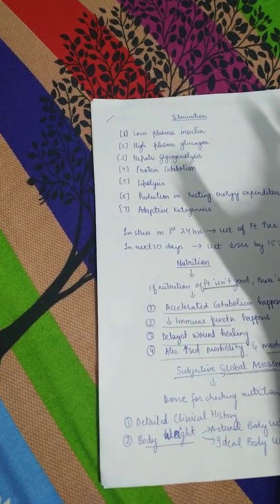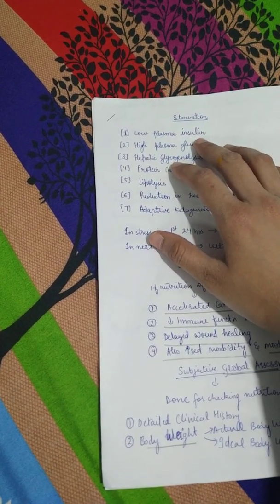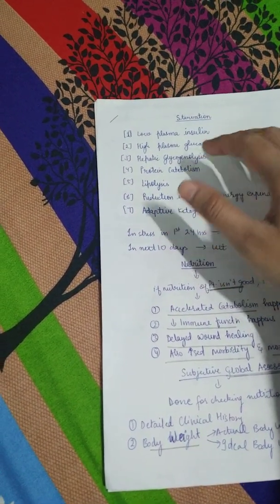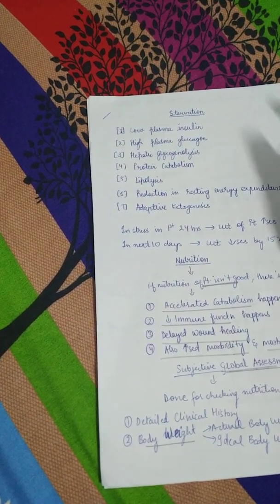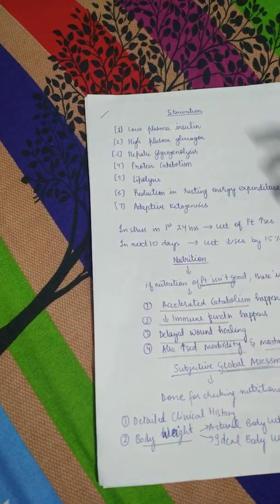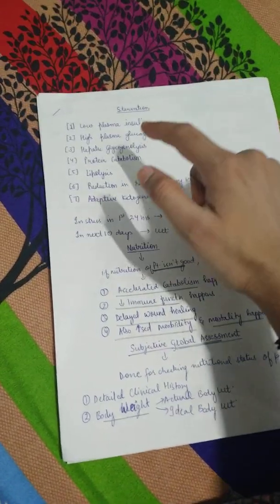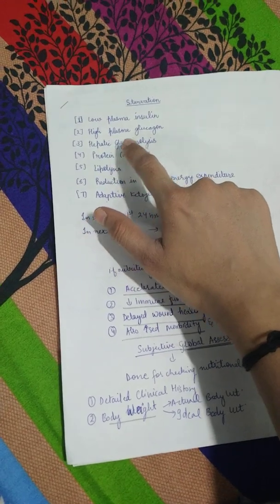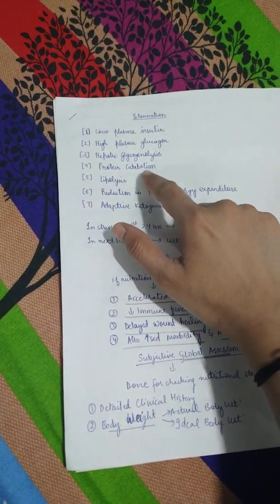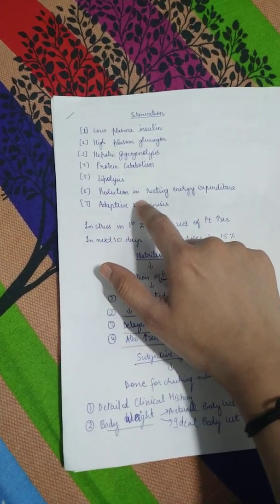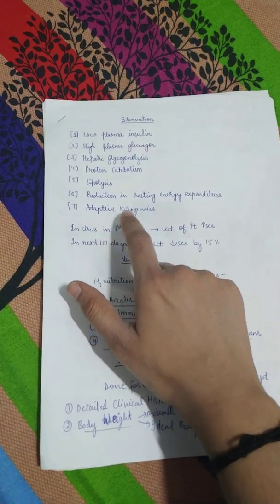reduce the blood glucose levels, but because insulin level is low and glucagon level is high, the blood glucose level increases. This is happening in starvation. This has to happen if the person has to stay alive. There will be hepatic glycogenolysis. There will be protein catabolism, lipolysis, reduction in the resting energy expenditure, and adaptive ketogenesis.